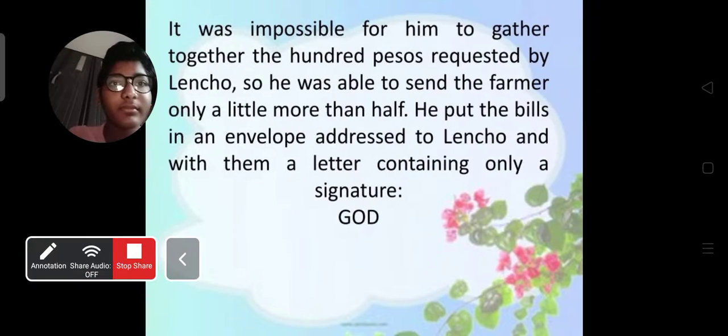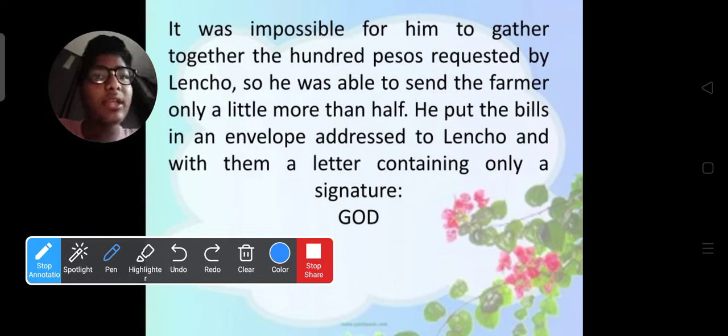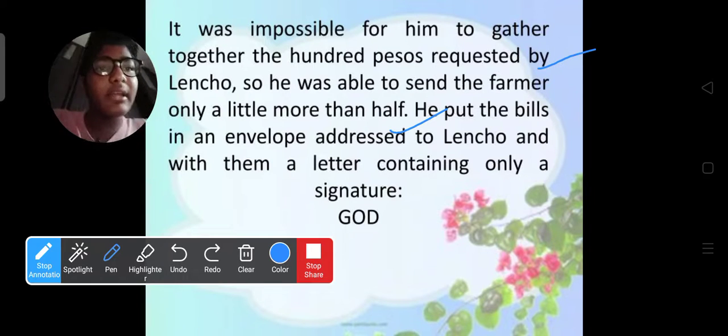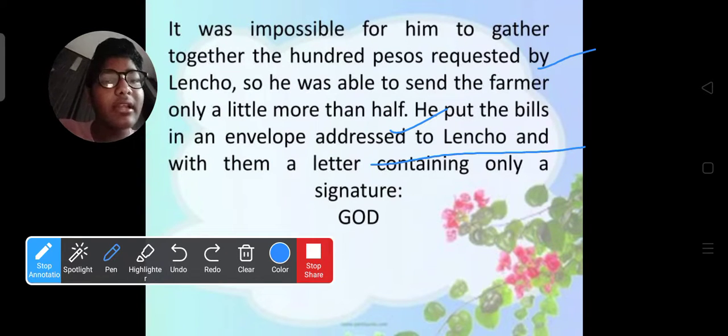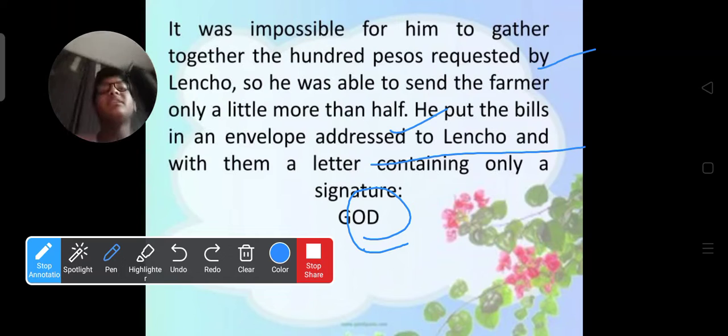It was impossible for him to gather together the 100 pesos requested by Lencho. So he was able to send the farmer only a little more than half. He put the bills in the envelope addressed to Lencho, and with them a letter containing only a signature: God.